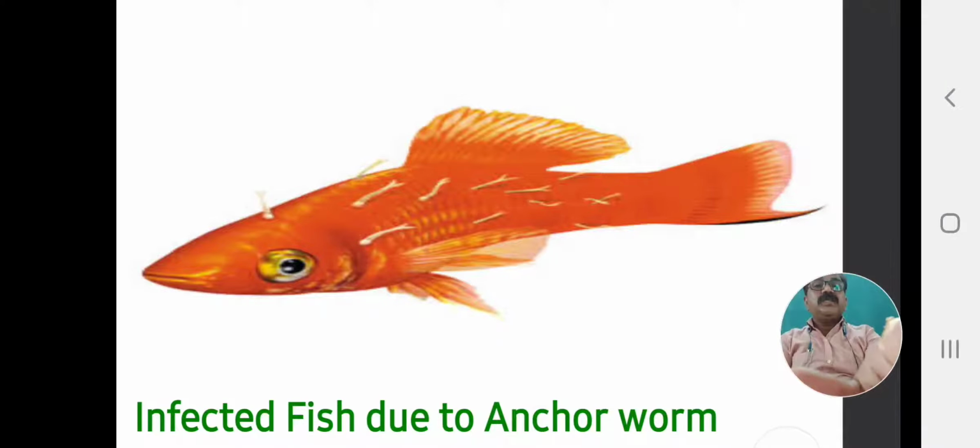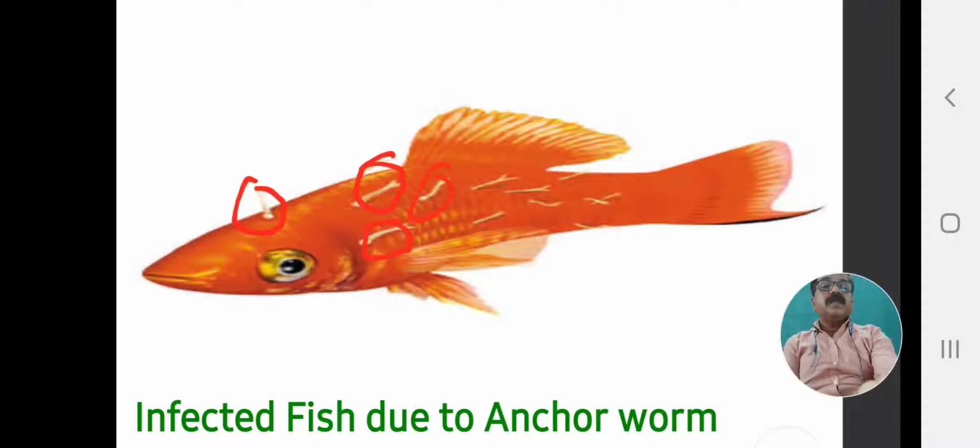We have seen here, first on the head region, this Lernaea parasite anchored, then this is another Lernaea, another Lernaea, another Lernaea.